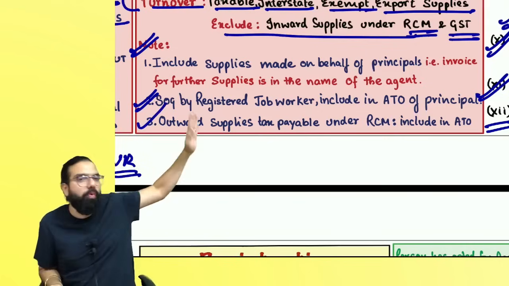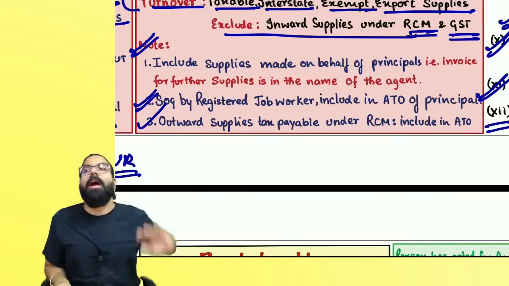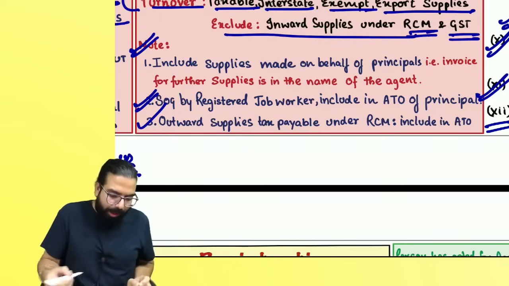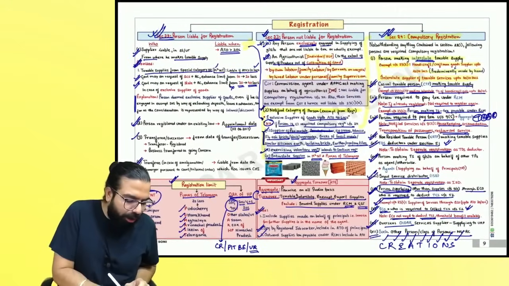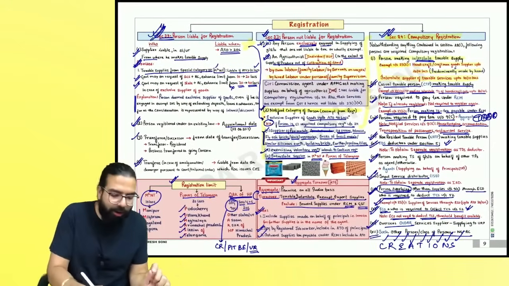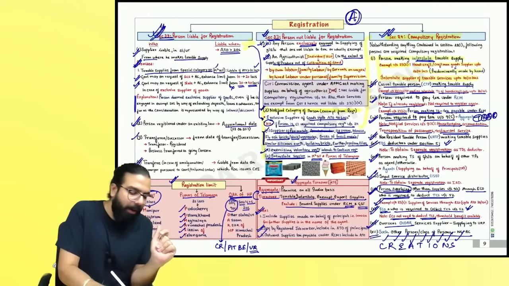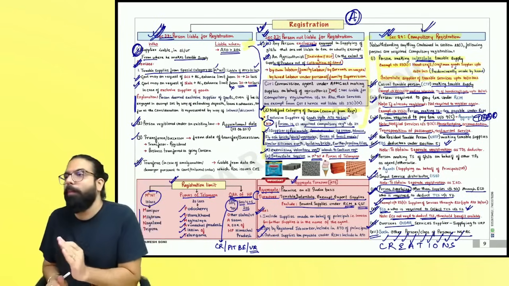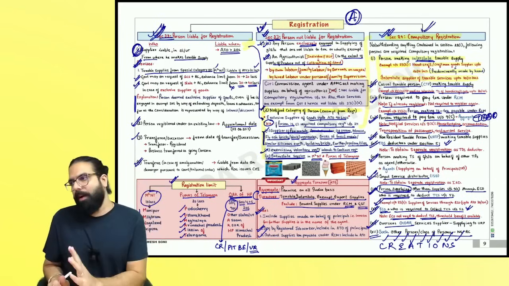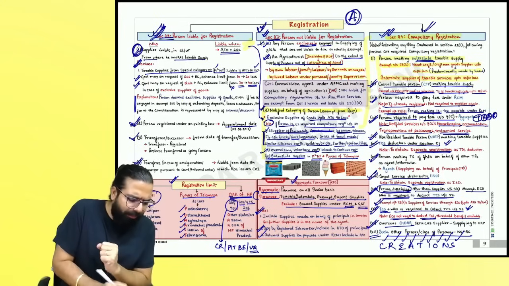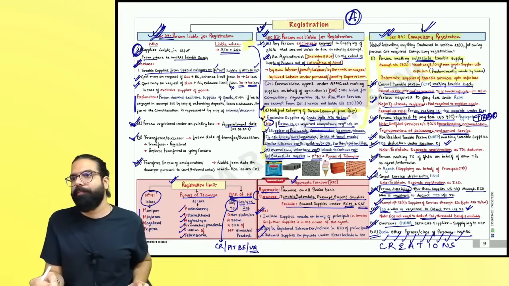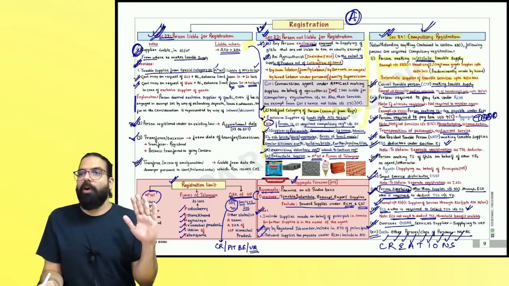And always remember, outward supply on which recipient will pay the tax, outward means it is my turnover. Can I go ahead, everyone? Are we all clear with this point, everyone? I went ahead and told you, Baba, we are done with section number 22, 23, 24. This chart is an A-graded chart. Remember 22(1), 23 completely, and section number 24. You have to remember this point. This chart may say anything can come. Although section number 22(3) and (4) might be okay, otherwise you have to remember this chart completely. Can I go ahead, everyone? I'll close my discussion on the revision for section number 22, 23, and 24.